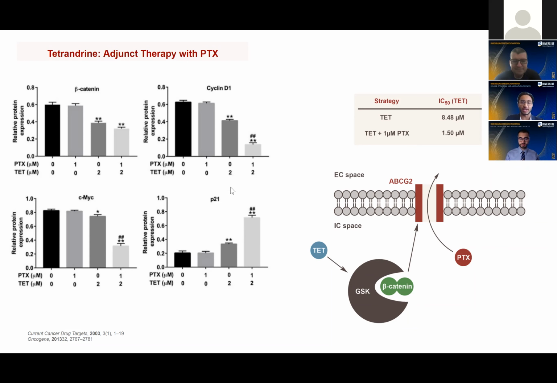Note that in the combination treatment, we see a significant drop-off in the amount of protein expression, and these are proliferative proteins. This final protein, P21, is an inhibitory protein, which prevents cell growth. This paints a very strong picture that this drug has promising anti-cancer activity, which is why it's been used so long in Chinese medicine and why it's such an active area of study in chemistry and biology today.